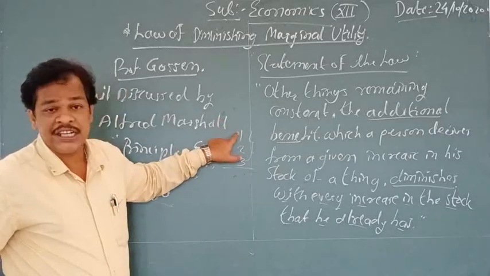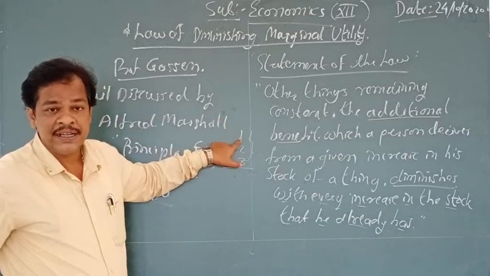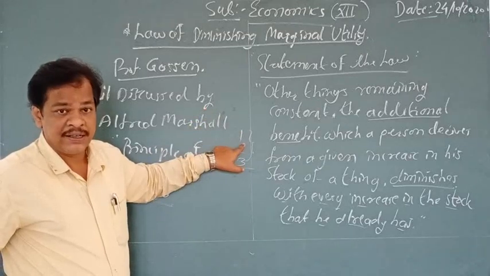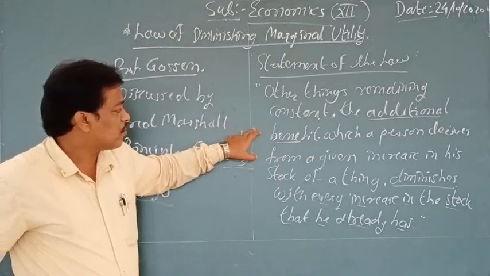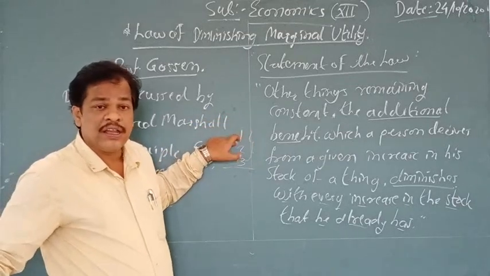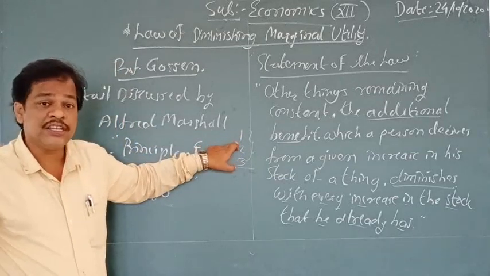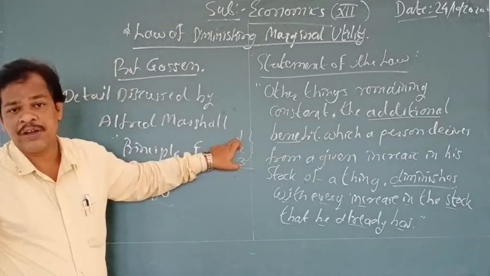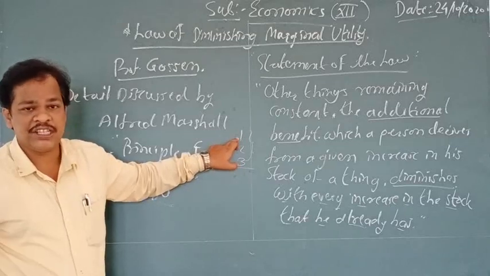But what was the intensity for the first glass? Try to understand. You are very thirsty. In the month of May, at 12 o'clock in Rajasthan, you are very thirsty. If you are very thirsty, within a few seconds you are going to complete one glass. You drink the first glass of water very fast.